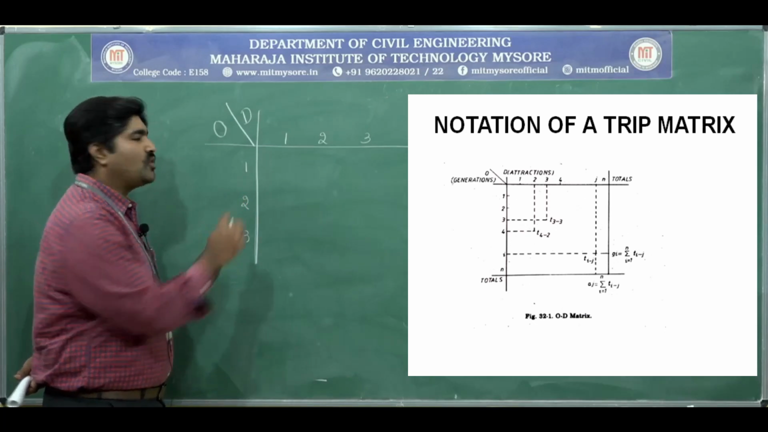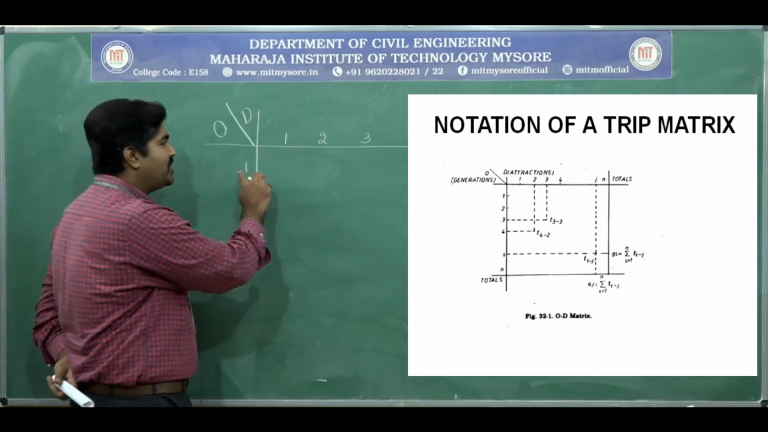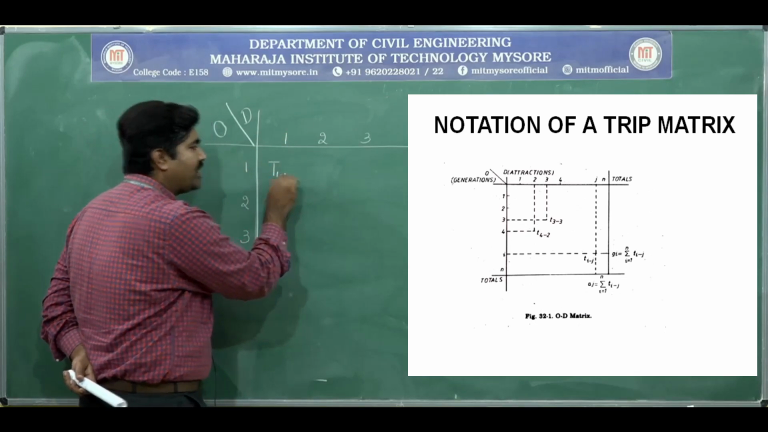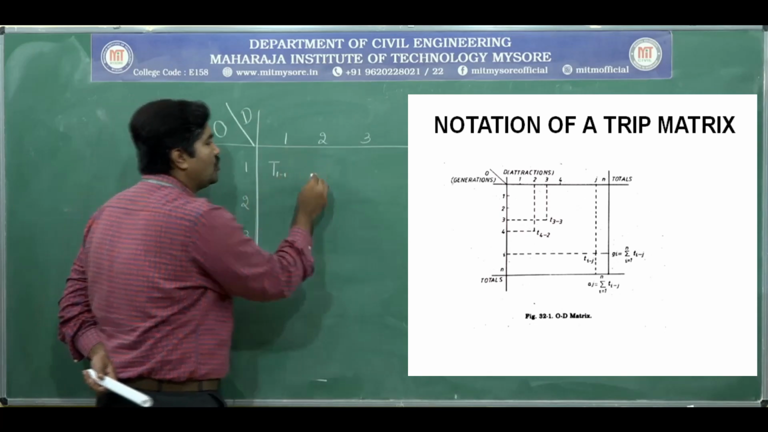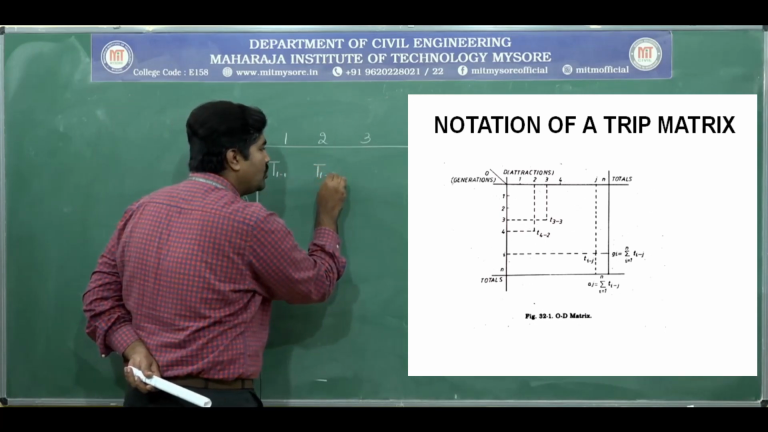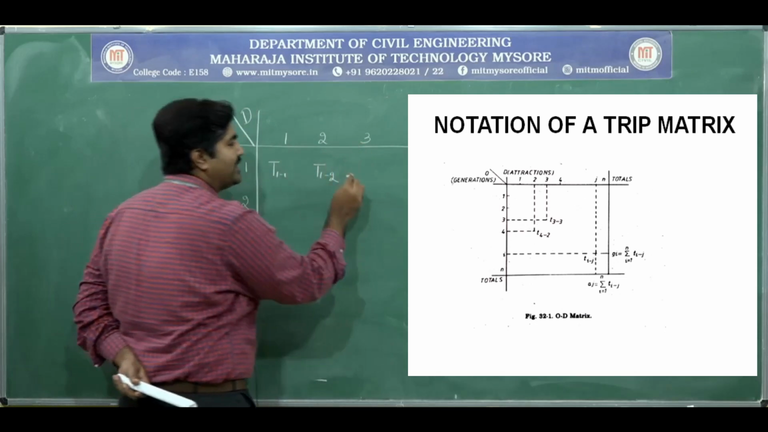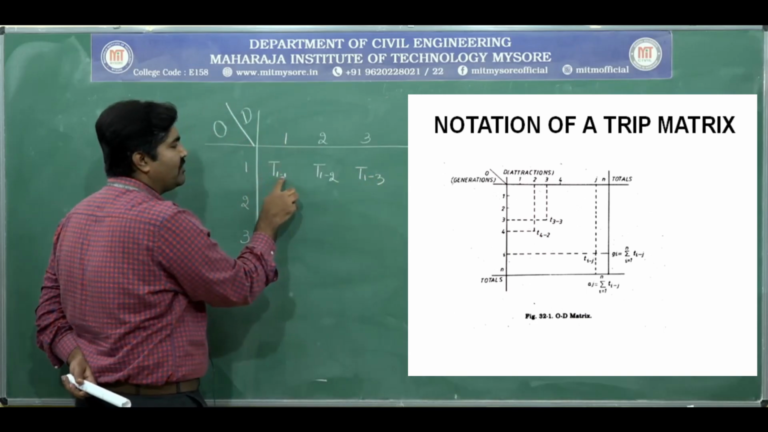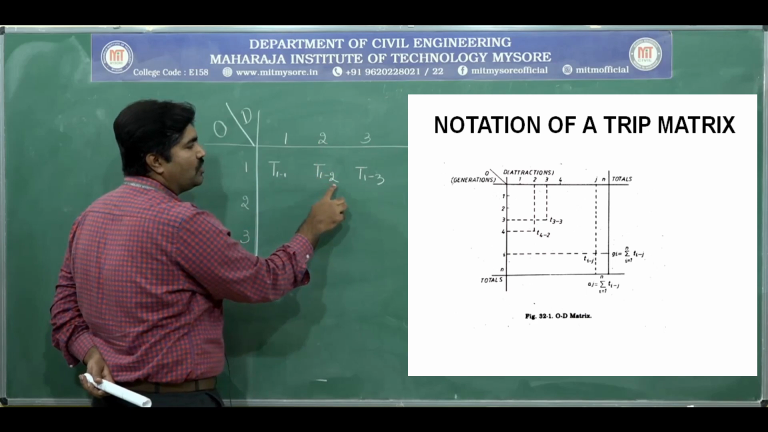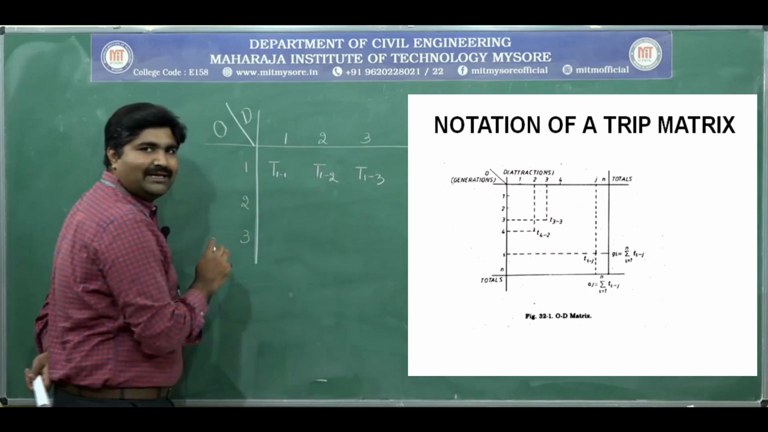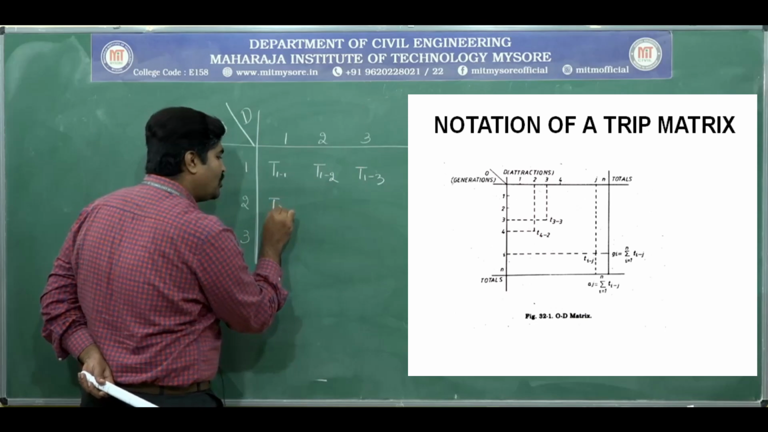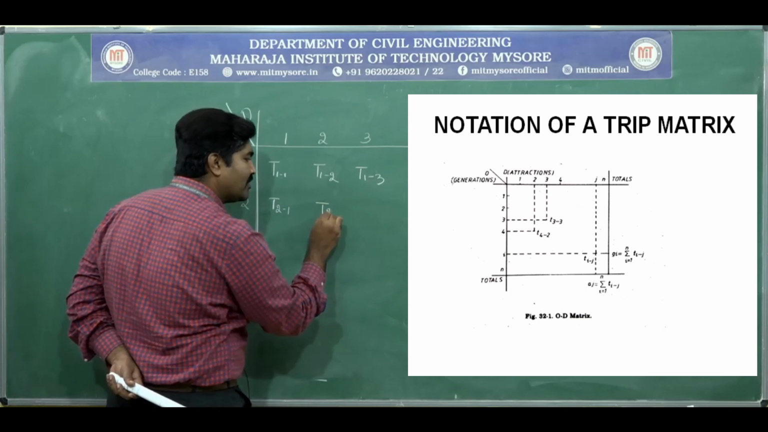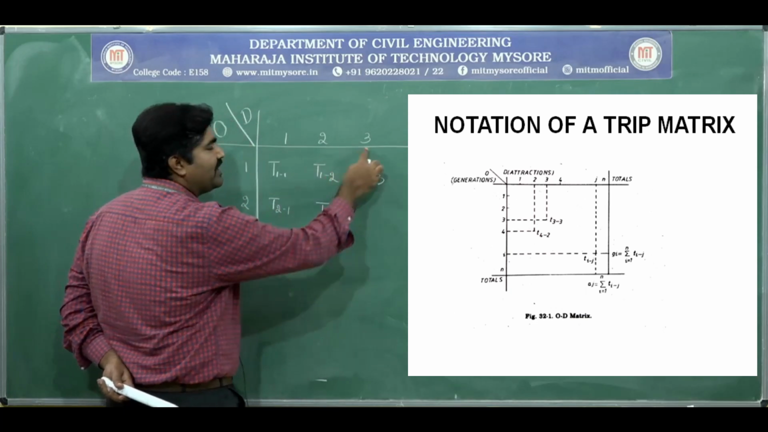If there is a trip between zone 1 to 1, it is called trips between 1 to 1. If there is a trip between 1 to 2, trips between 1 to 2. Next, if there is a trip between 1 to 3, it will be represented like this in a matrix form. Similarly, next, trips between 2 to 1, trips between 2 to 2. Next, trips between 2 to 3.